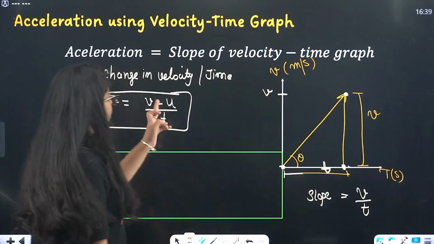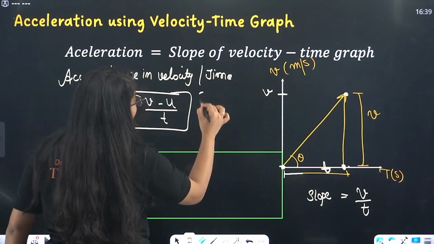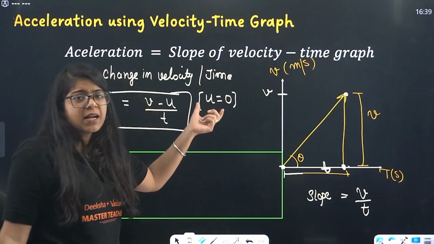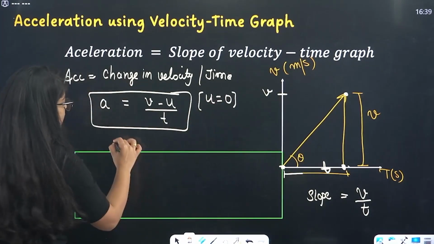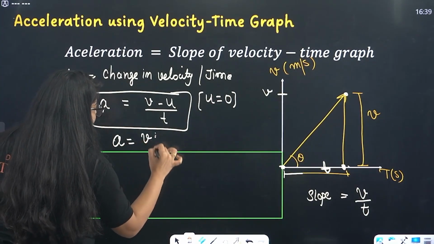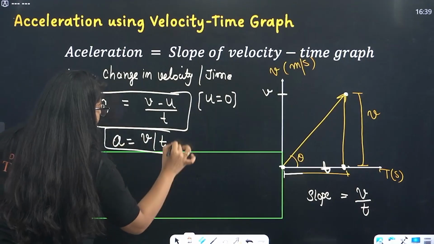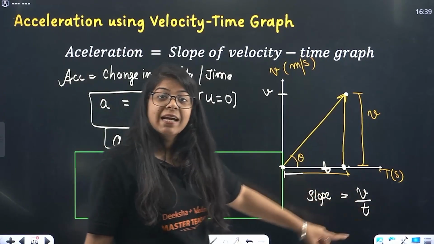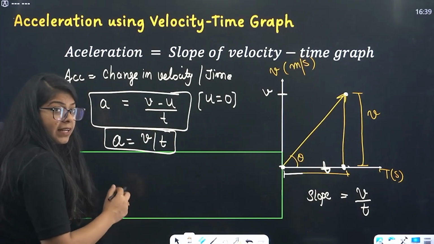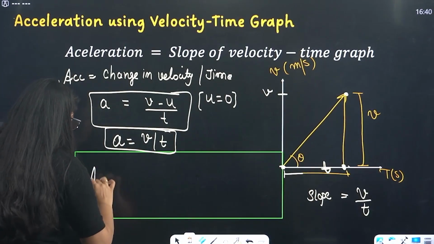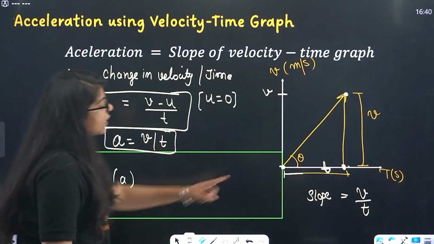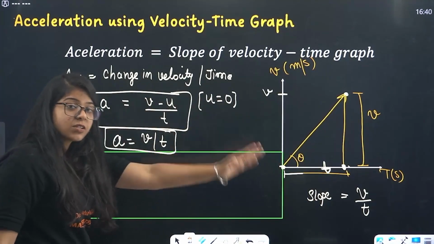Done. Now, if I take u equals 0, just like I took it here, I am also saying that I am starting from rest. So, acceleration will be what? V divided by t. Acceleration is v divided by t. Slope is also equal to v divided by t. That means acceleration equals v by t, slope equals v by t. So, acceleration is equal to slope.